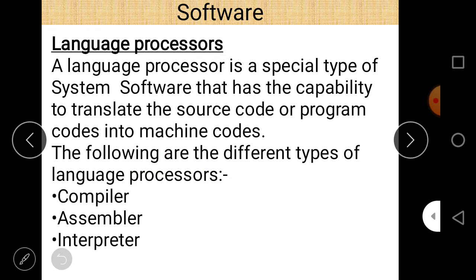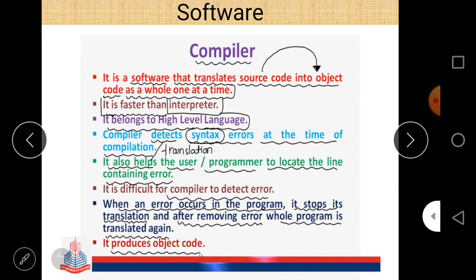It converts high level language into machine code. And there are three types of language processor: compiler, assembler, and interpreter. Compiler basically converts source code into object code at one time, and if there is an error, it detects the syntax error at the time of compilation. And always remember that it converts the whole code at one time.